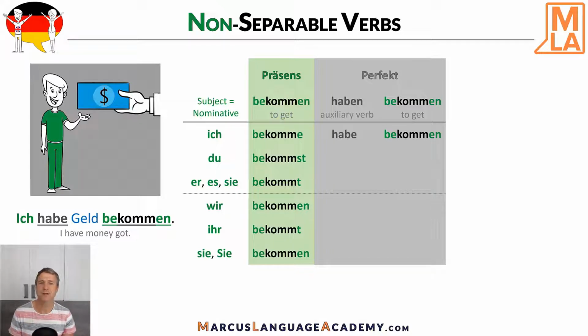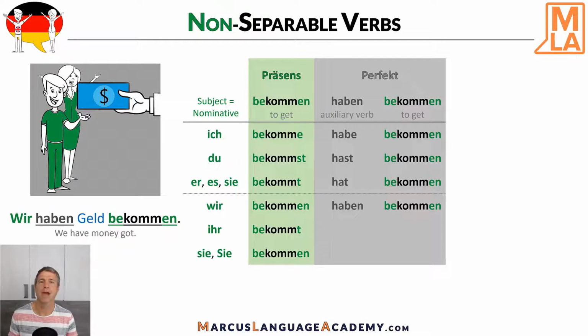And the rest in singular is du hast bekommen, er hat bekommen. The same in the plural. Wir haben bekommen. Wir haben Geld bekommen. Literally, we have money got. And then, ihr habt bekommen und sie haben bekommen.